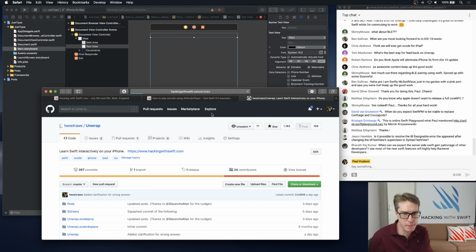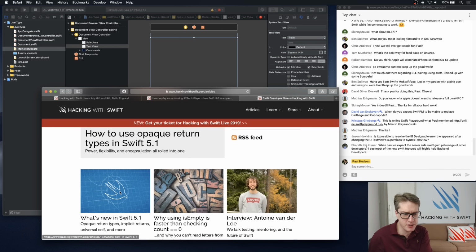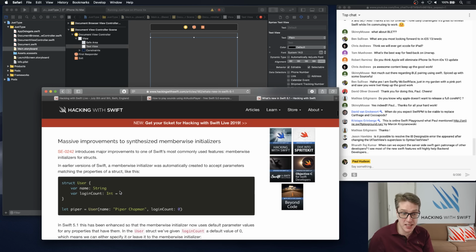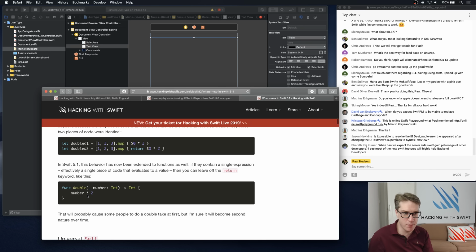Articles called "What's New in Swift 5.1?" somewhere. There it is. And it's full of great stuff. Really, it's a fantastic release. And some of these things will really throw you off unless you read ahead of time. Things like you can now skip the return keyword for functions that have one expression. Unless you spend your time reading it now, you'll be confused as heck in a few weeks' time.